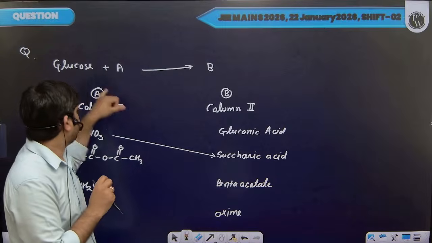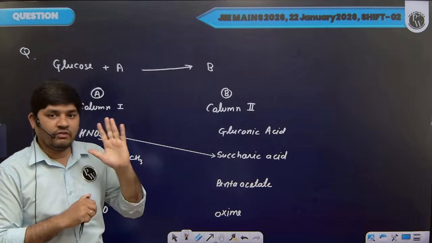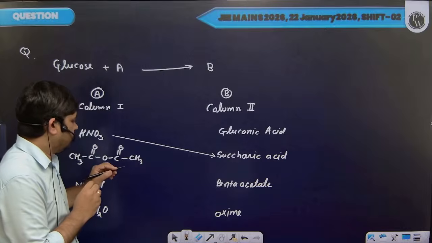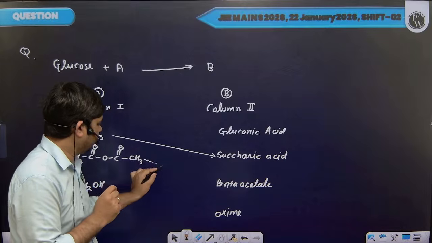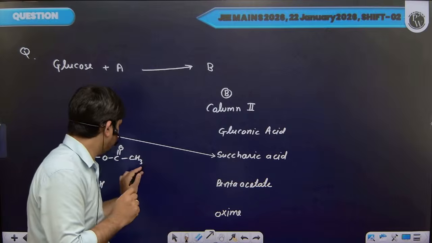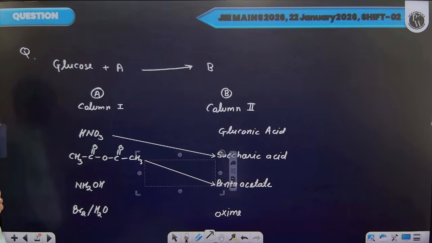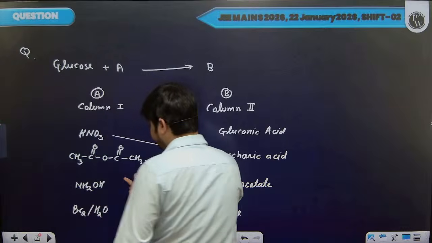No? And in glucose we have total 5 OH groups. So 5 ester groups will be formed, and that product is called pentaacetate. No? Glucose pentaacetate. Clear?